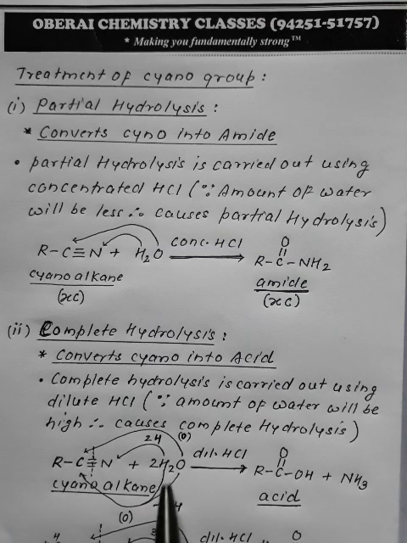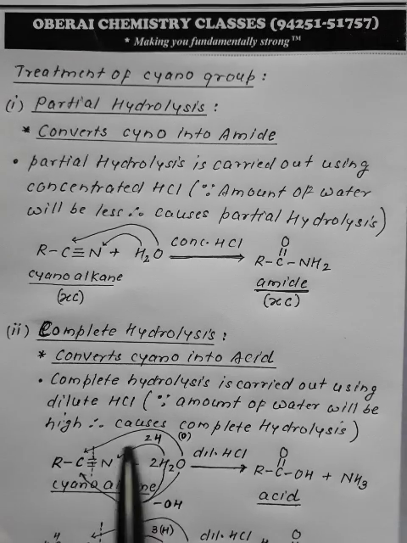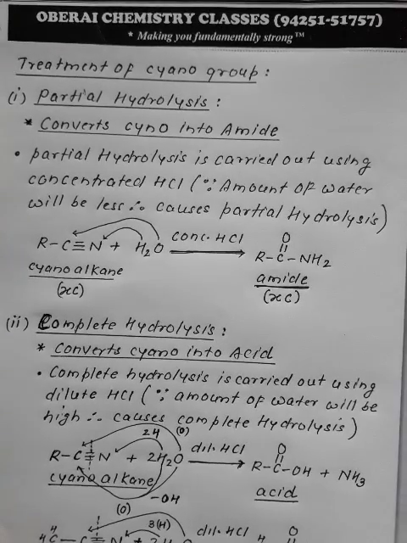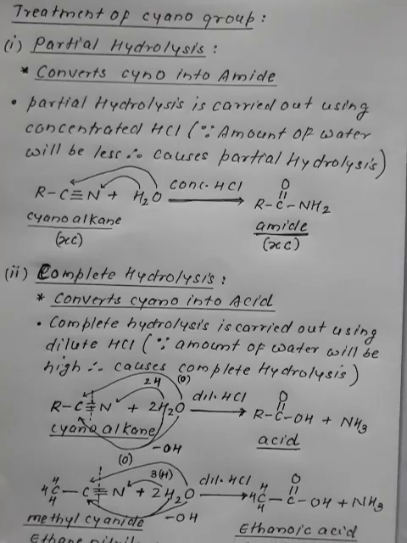2 into 2, 4 hydrogen, of which 3 hydrogen combine with nitrogen, converting nitrogen into ammonia. Out of 4 hydrogen, 3 combine with nitrogen to convert the nitrogen into ammonia.